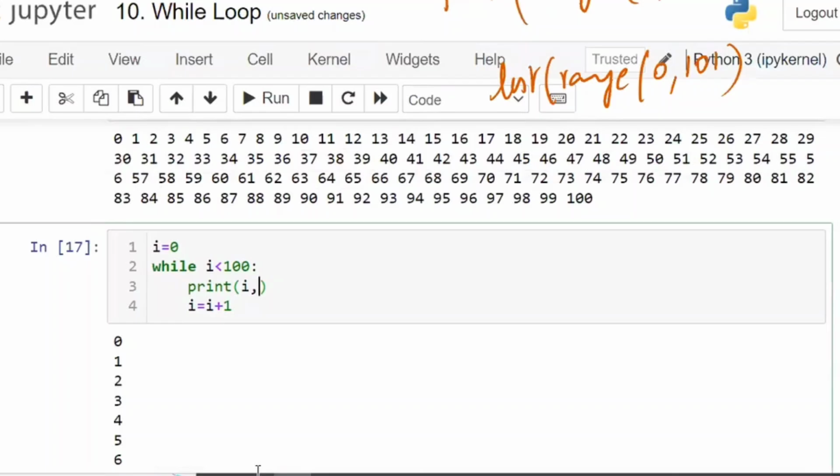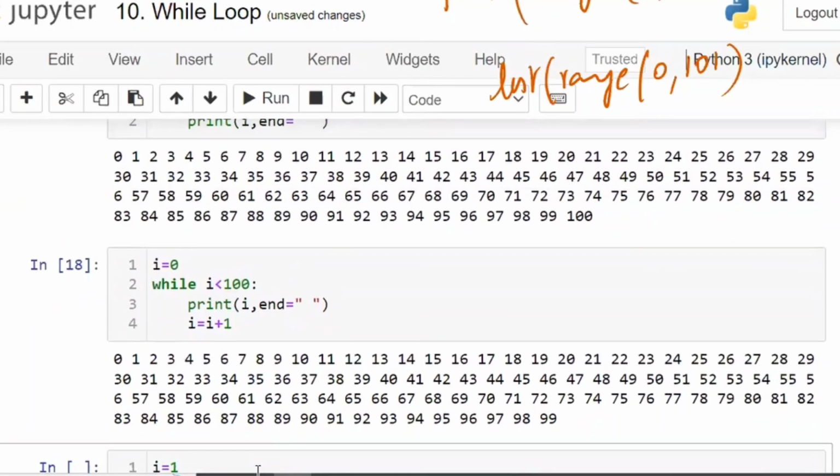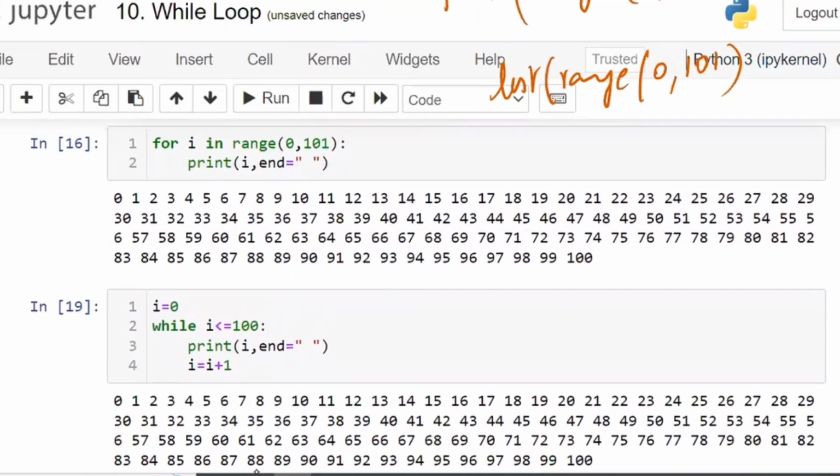So I am going to write here n is equal to... Here I have taken less than or equal to. This is with respect to using the for loop. This is using the while loop.